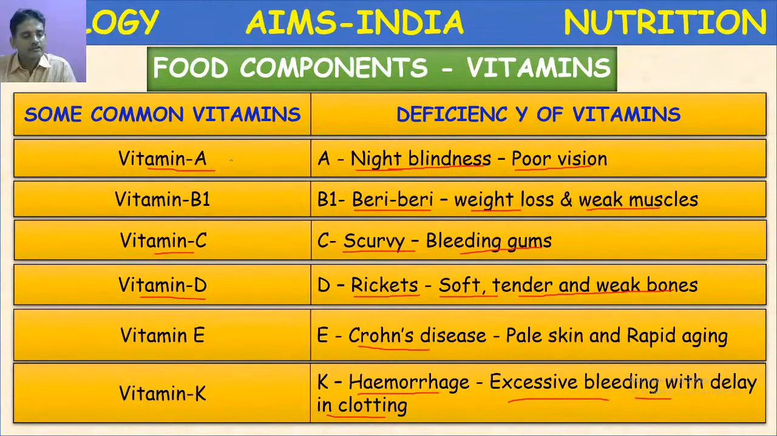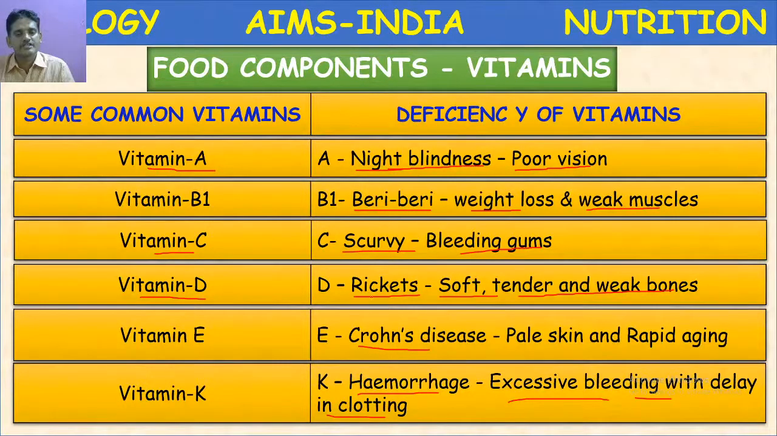Vitamin A deficiency causes night blindness, poor vision. Vitamin B1 deficiency, beriberi disease, weight loss and weak muscles, main symptom. Vitamin C deficiency, scurvy and bleeding of gums.